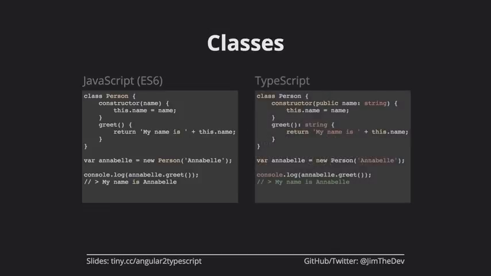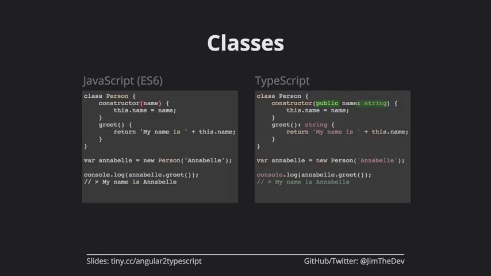Here it is in TypeScript. So there's a couple changes here that we've made. First of all, we've said that the name is public, and so if we were typing in our IDE and we started typing person dot, we would be able to see person.name because we've said public. If we said private, we wouldn't be able to see it. So this is something that's actually not in JavaScript. In JavaScript, everything is public. TypeScript gives us this encapsulation if we want it.